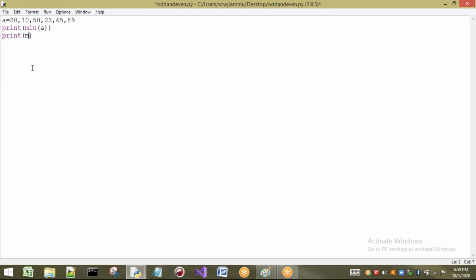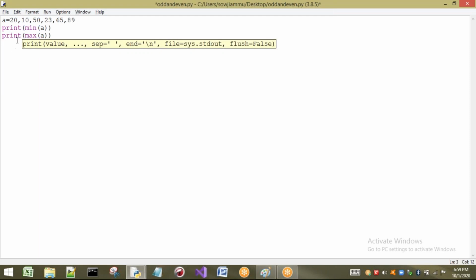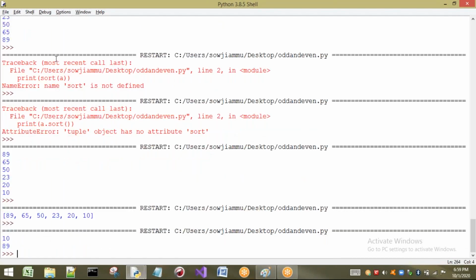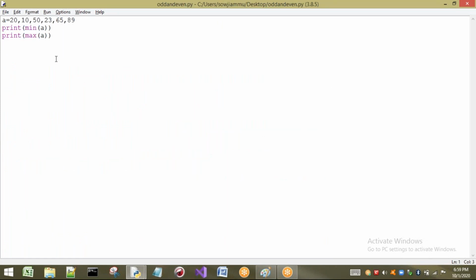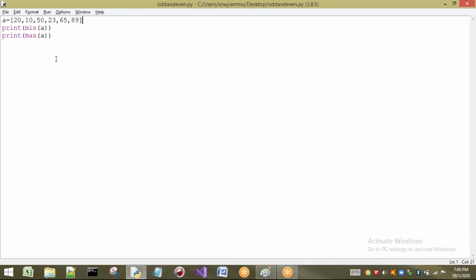If I write min and max functions, so max of A. First, which element has to be printed? First 10 has to be printed. The next maximum element is what? 89 has to be printed as output. So you can observe the minimum element and maximum element of the tuple. Let us check for list also whether it is valid or not. If I take a list of elements here and execute, it is going to print 10 and 89. That means this min and max is applied for list also.